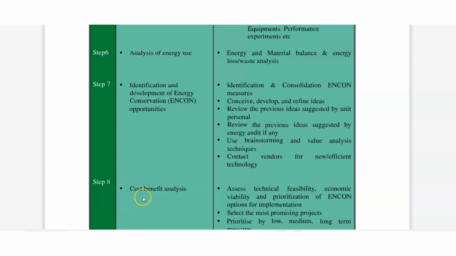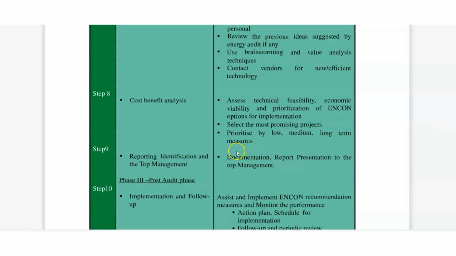Step 8 is cost benefit analysis. Assess technical feasibility and economic viability of priority ENCON options for implementation. Second one is select the most promising projects. We can select here and prioritize by short, medium and long term measures. We can prioritize in the report, identification and the top management. Here we will do documentation and report presentation to the top management.